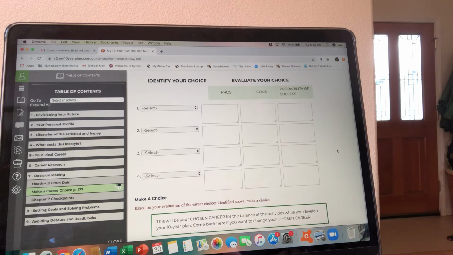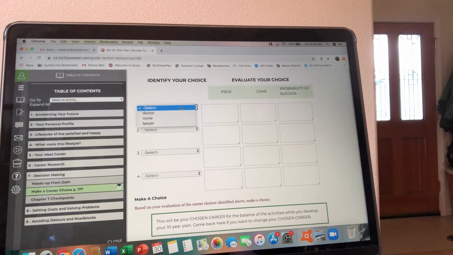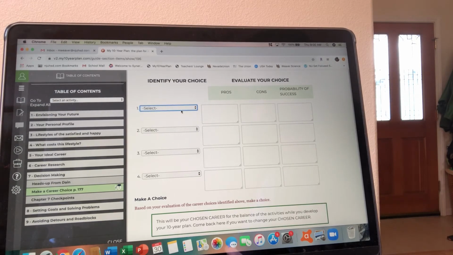Now, just for examples, let's say I was interested in being a doctor, a nurse, or a lawyer. And let's say that I had already researched those in chapter 6 when I completed chapter 6. So what you're going to do here, if you've completed chapter 6, is go to the first bar that says select. I'm going to click on it, and if you can see this, the 3 careers that I've already researched are already right there: doctor, nurse, and lawyer. So I'm going to click on doctor.